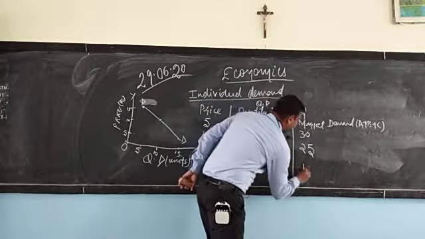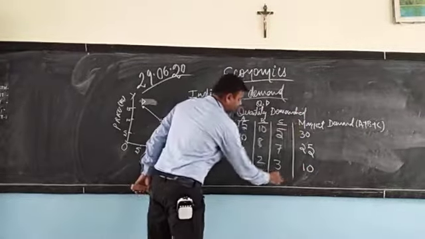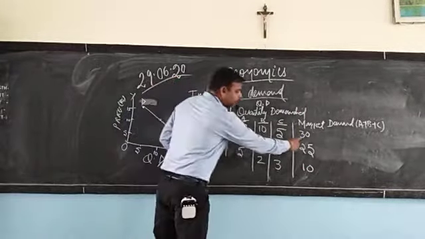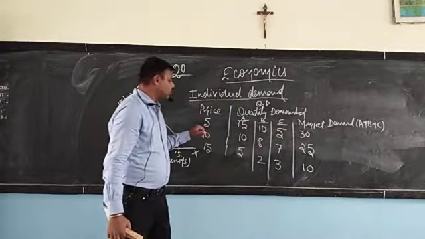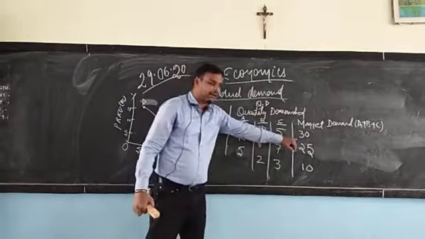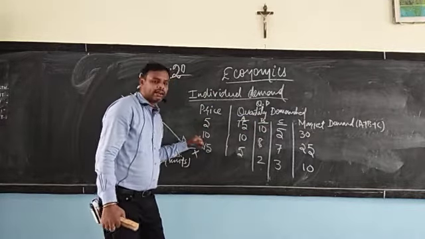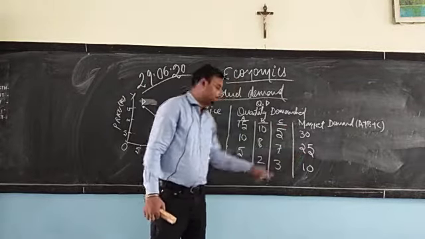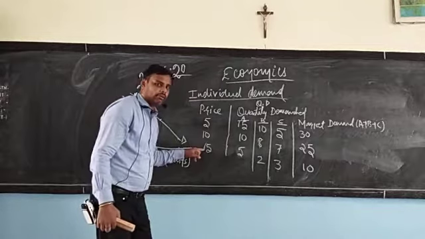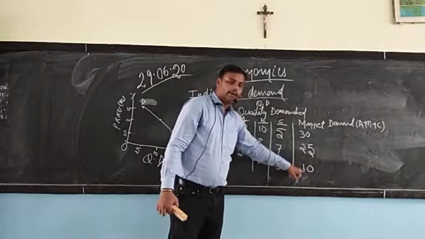Now, forget about A, B, C. Compare the price with the market demand. When price was 5, market demand was 30. When the price increased to 10, the market demand fell to 25. When the price increased further to 15, the demand fell to 10 units.